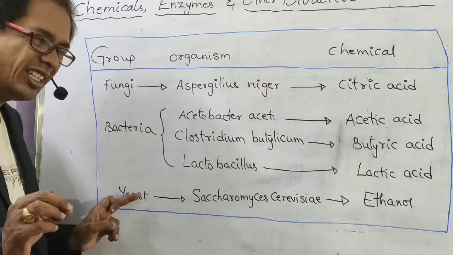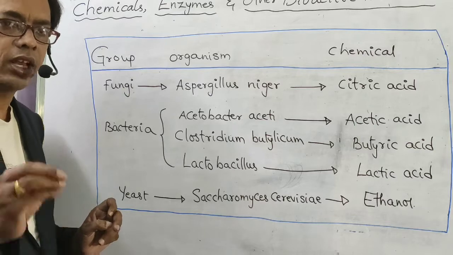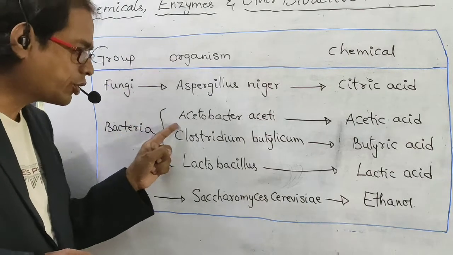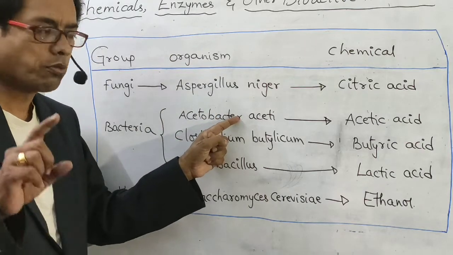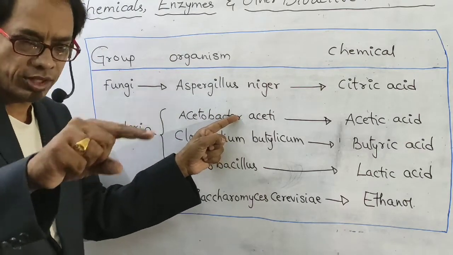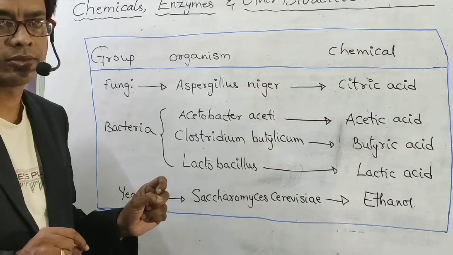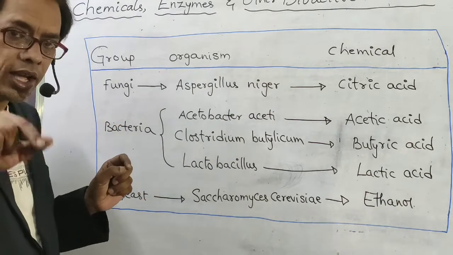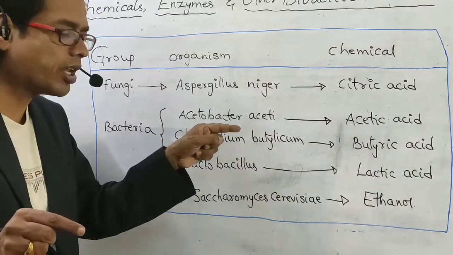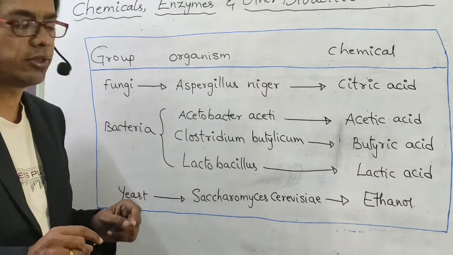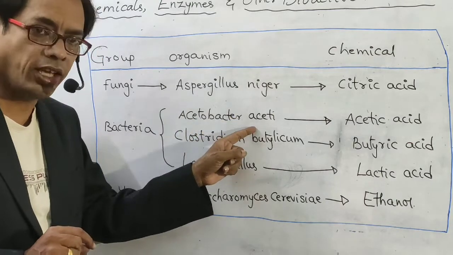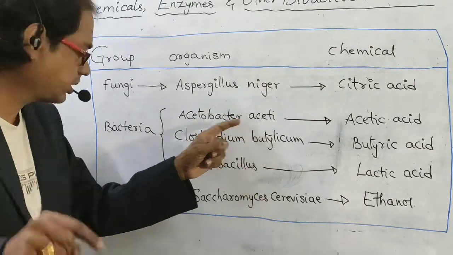Saccharomyces belongs to yeast. They will ask like this: the bacterium Acetobacter aceti produces acetic acid. It's correct. They will ask like this also: the fungi Acetobacter aceti produces acetic acid. That means it is wrong. Acetobacter aceti belongs to which group?